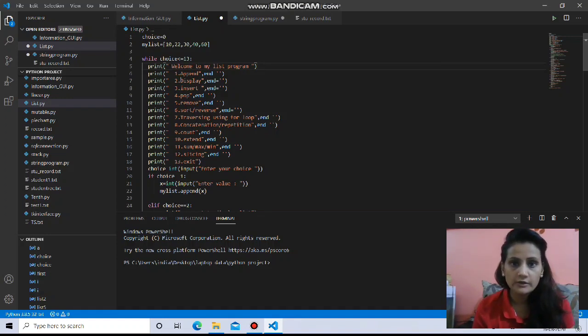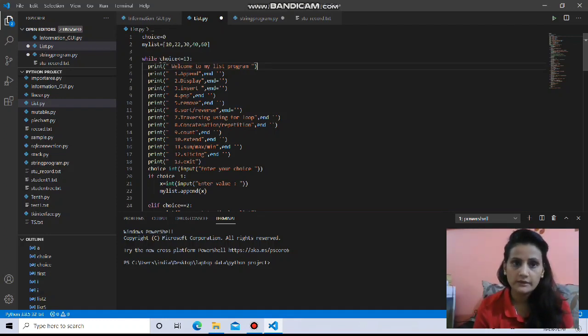So if a user chooses a particular number, for example 9, then the function at index 9 is going to execute. Okay, so this is the menu provided.